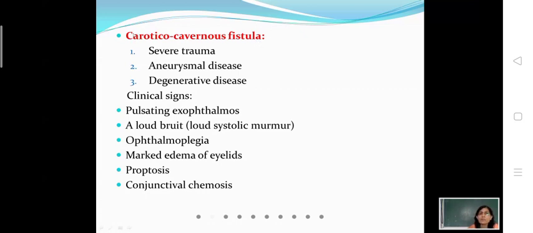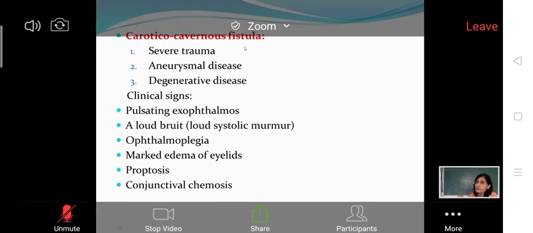So a communication between the internal carotid artery and the cavernous sinus. How does it happen? Due to severe trauma to the base of skull leading to rupture of internal carotid artery, which will lead to the communication of arterial blood into the cavernous sinus.